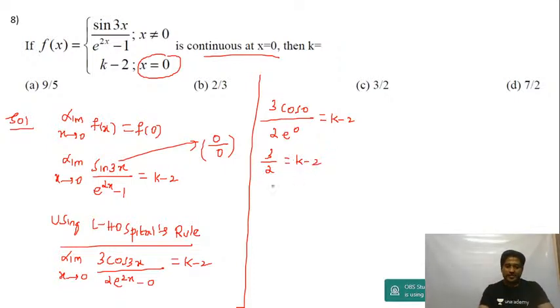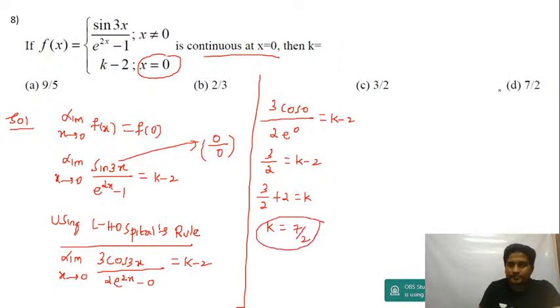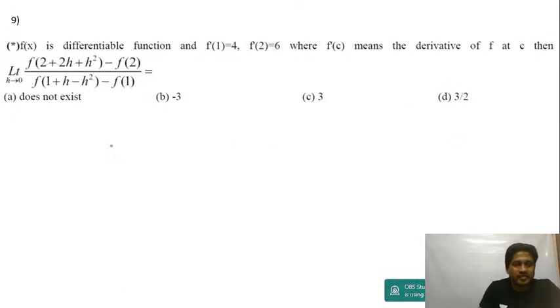Shift minus 2 to the left side. You will get 3 upon 2 plus 2 is equal to k. So you get k is equal to 7 by 2. That's the last option. K is equal to 7 upon 2, that's the last option. Another 2 questions we'll do, just 5 minutes guys, less than 5 minutes. Okay, question number 9.